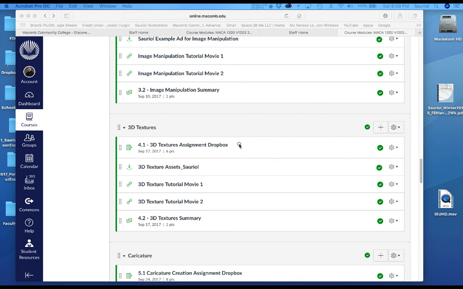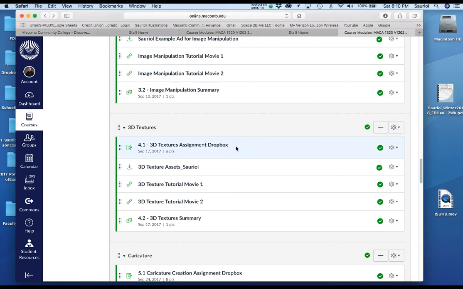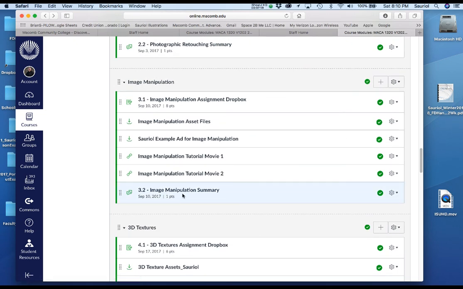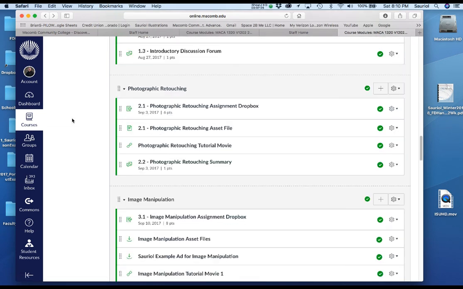But there's the Dropbox for the 3D textures. Here are the movies for it, and here's your summary. Here is the summary for the image manipulation. Here are the 2 movies for it, and here are the files you need for that. So, download everything you need from the asset file. When you've finished watching the movies and you've created your assignment, put it into the Dropbox and then go on to the next assignment.